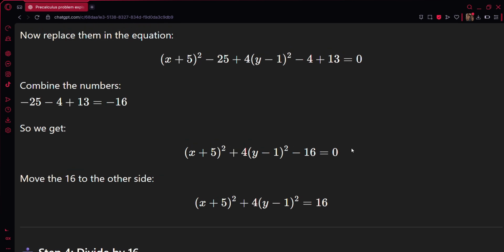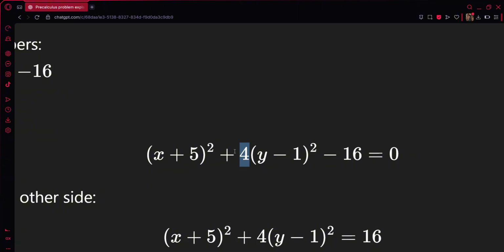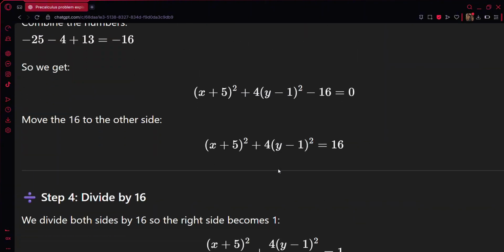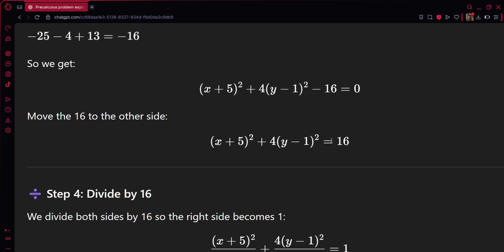So, you noticed naman, diba? Napansin mo, hindi nagalaw yung form. That's because hindi siya kasama sa constant. Okay, kasi meron kasama siya sa y. Okay. And then, we move the 16 to the other side. So, ganun lang. Nilipat lang siya sa labas. Kaya nawala yung 0. And yung negative 16, naging positive na siya.